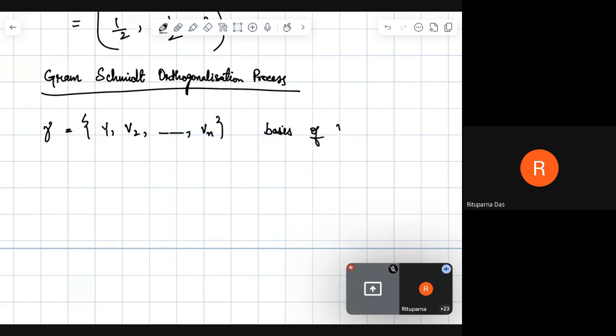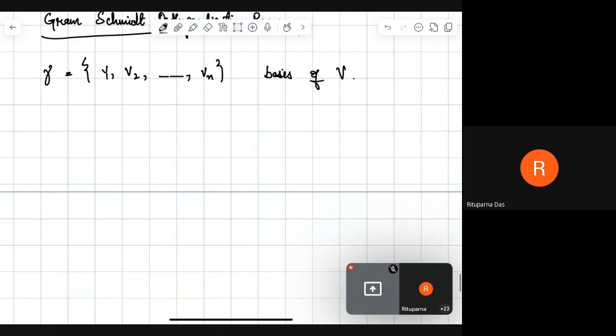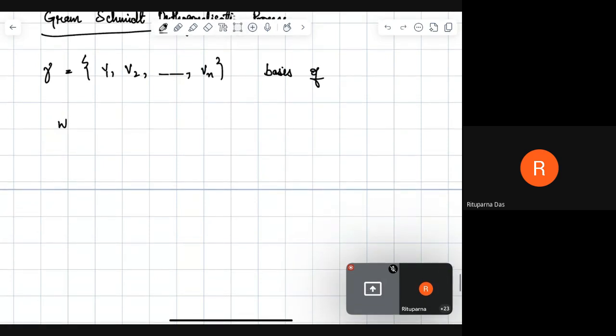The first step is to take W1 as V1, and U1 as W1 divided by the norm of W1, so U1 is V1 divided by the norm of V1.